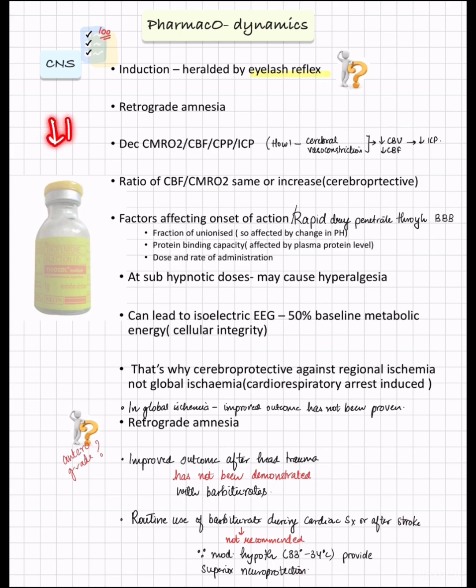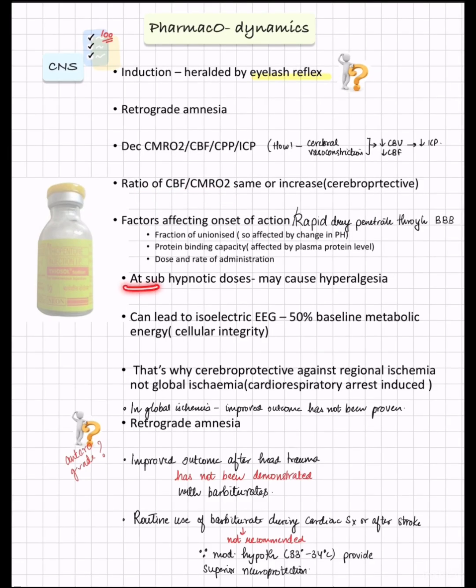What was happening in the propofol? Propofol was causing decrease in the MAP, which is more than thiopentone. Okay, so there might be impaired cerebral blood flow to CMRO2 ratio. At subhypnotic doses, it may cause hyperalgesia, and at higher doses, it can lead to isoelectric EEG, that is 50% of baseline metabolic energy, which is maintaining the cellular integrity. And that's why cerebroprotective against regional ischemia, but not global ischemia, that is cardiorespiratory arrest induced ischemia.